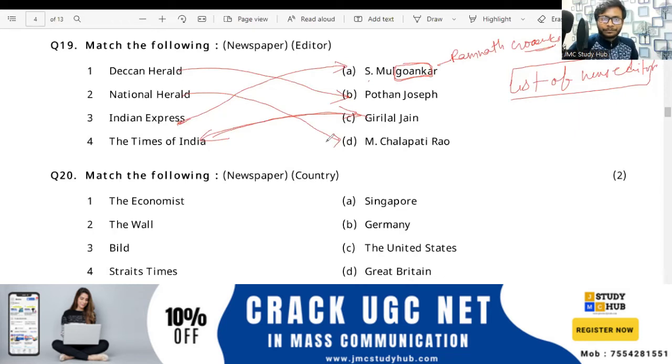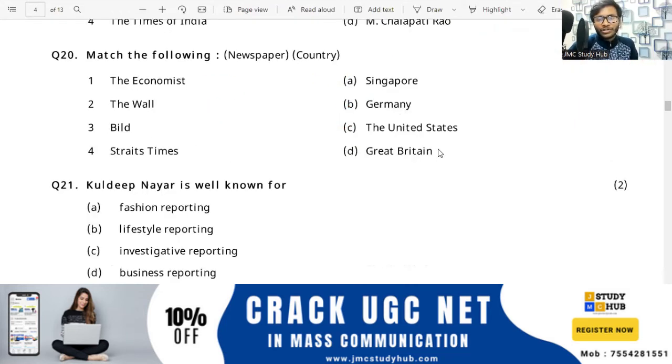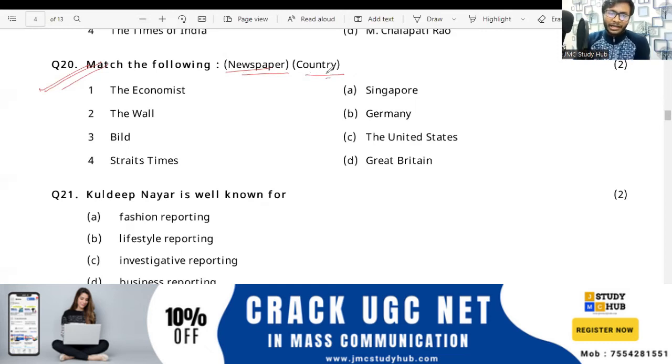So now talking about question number 20, right? Question number 20 पर आते हैं. So again here, see, another style of asking questions by the UGC. What have we observed in the newspaper section? Newspaper section में हमने क्या-क्या observe किया है?